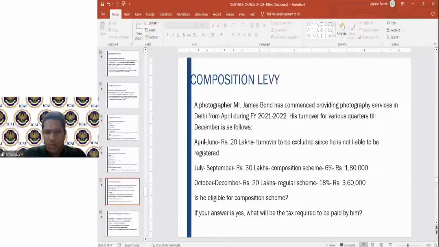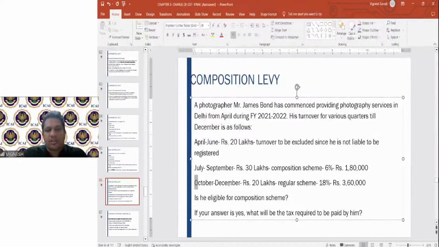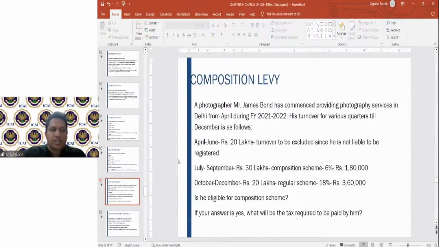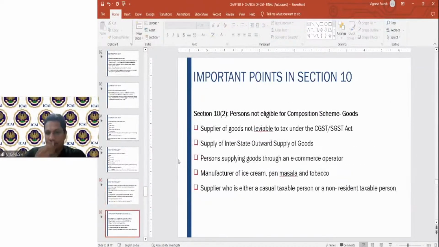I hope it is clear. This is how in the composition scheme you have to pay the respective tax. See, he is not eligible, correct, but only from here he is not eligible. He just asked whether he is eligible. He is eligible till September. But from September, the option will lapse because it has crossed the limit. I hope that is clear.